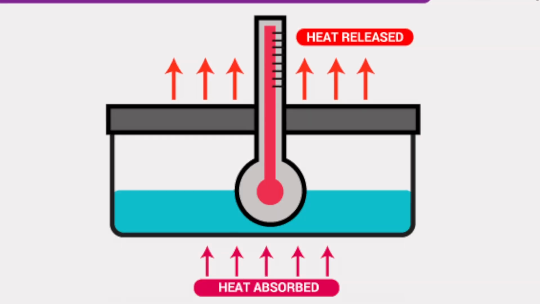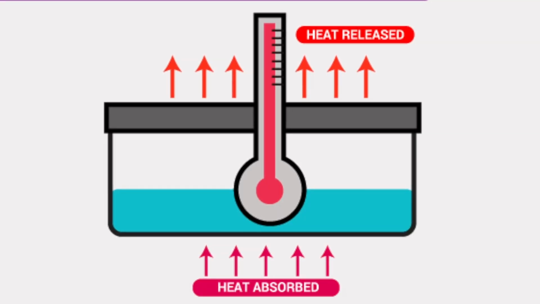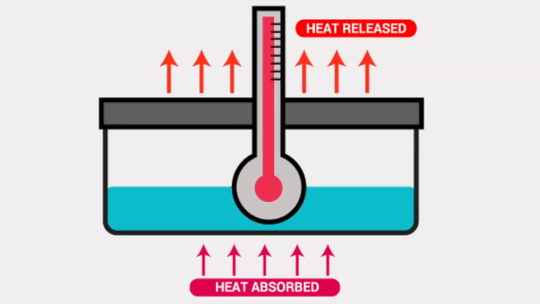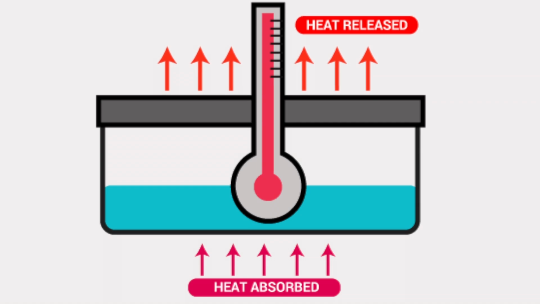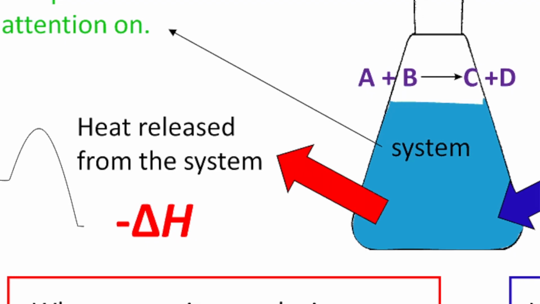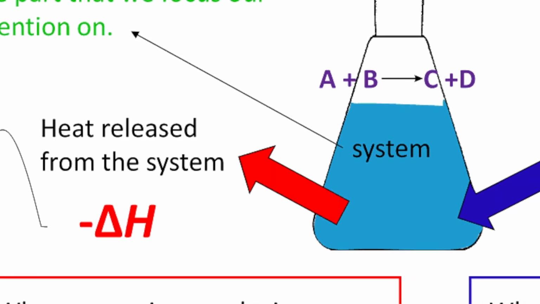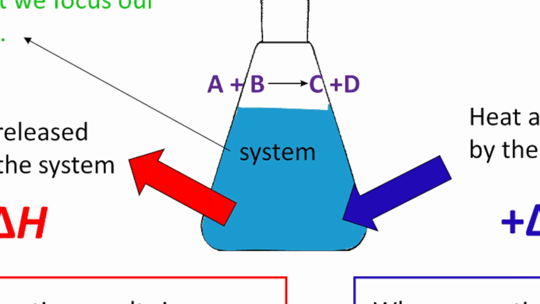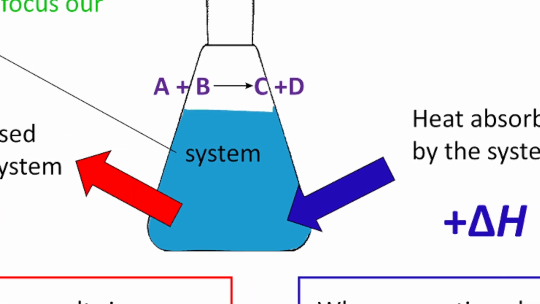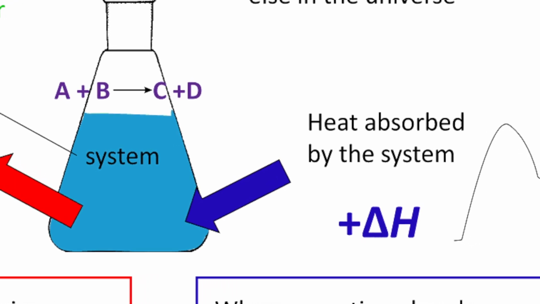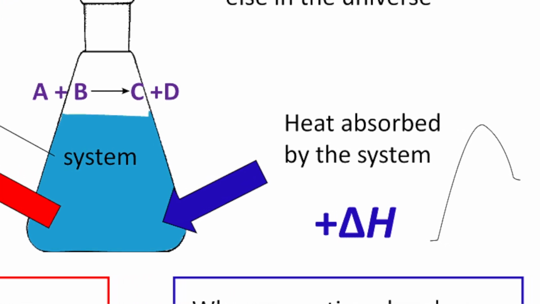Enthalpy is the thermal content of a system. The change in this thermal content, also known as enthalpy change, is the heat change that occurs during the course of any reaction. When heat is released from the system to the surroundings, the enthalpy decreases, and so the change in enthalpy is negative. In contrast, when heat is taken in by the system from the surroundings, the enthalpy of the system increases and the change is positive.